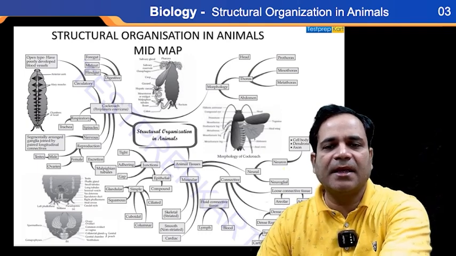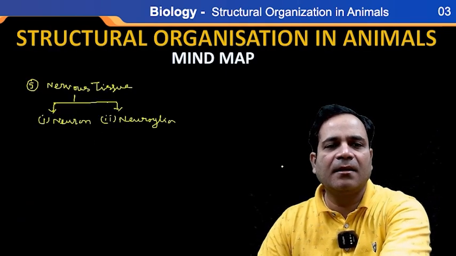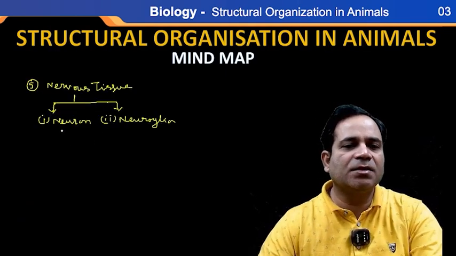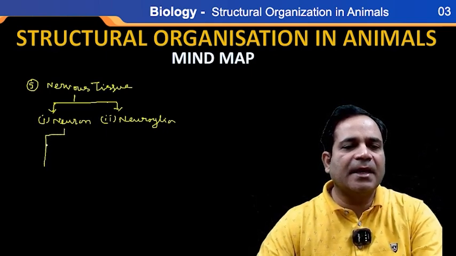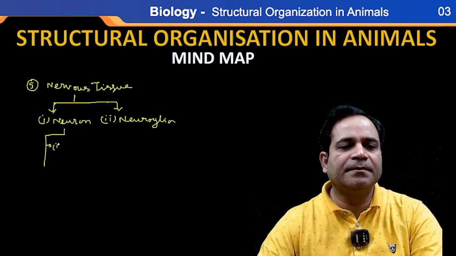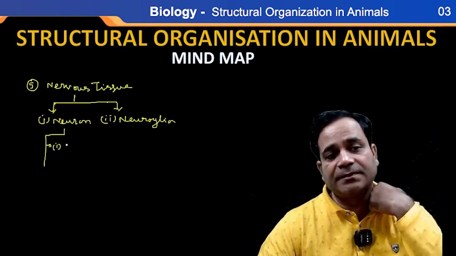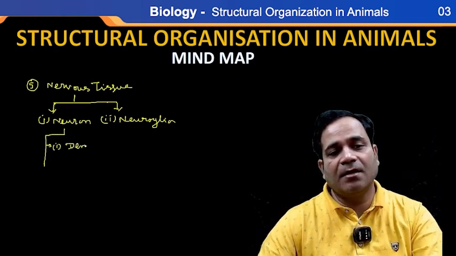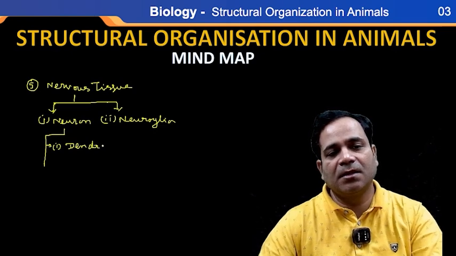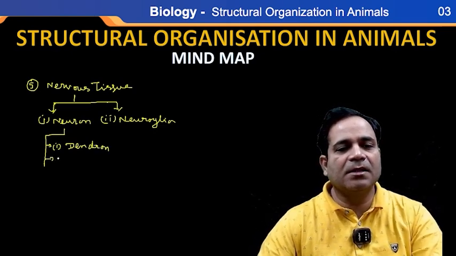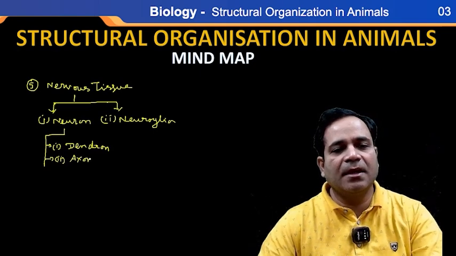See what I'm saying here? Here, the neuron is divided into three parts. That is dendron. Second one is axon.